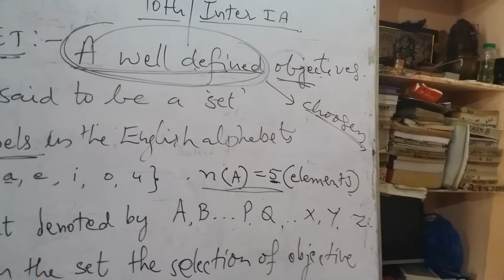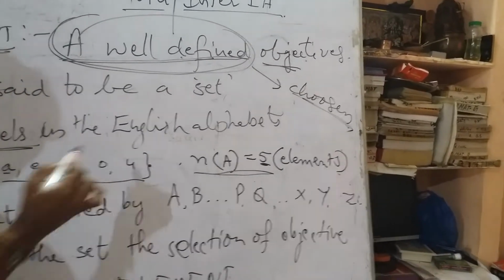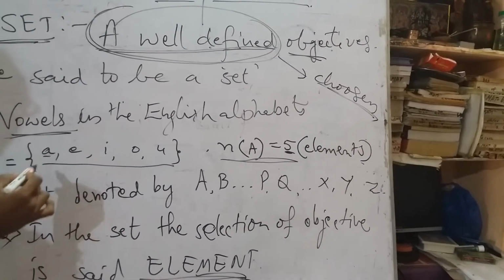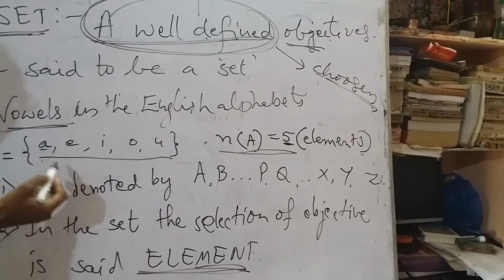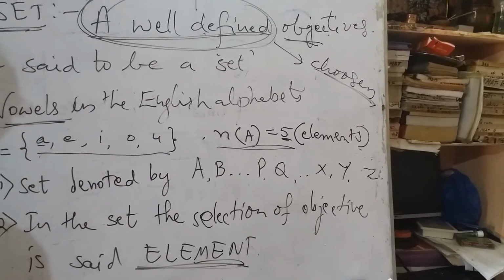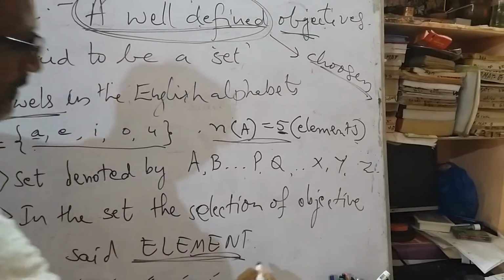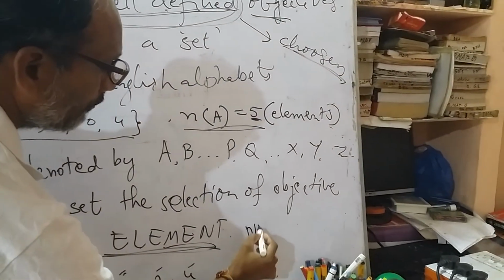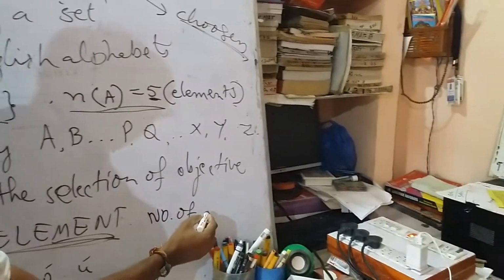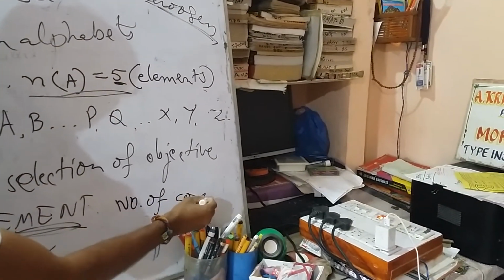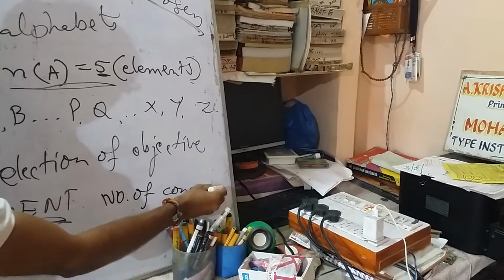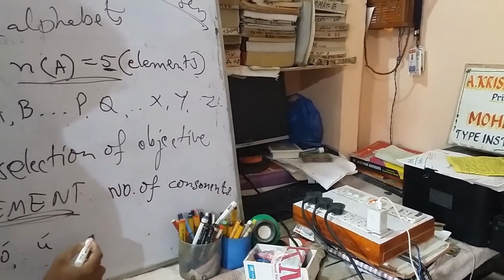Unique things. Or here I have taken vowels. The number of vowels in the English alphabet is only 5. That's why it is finite. Consonants are also limited. So, for example, the number of consonants.